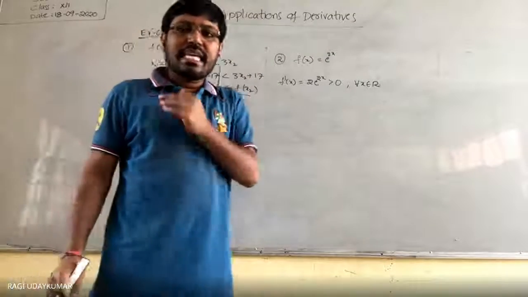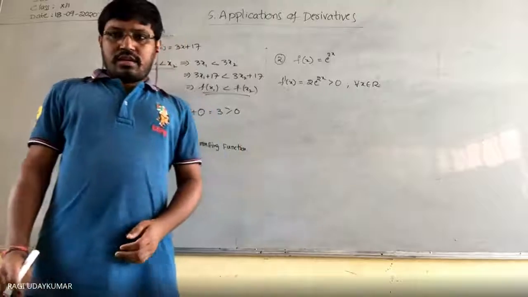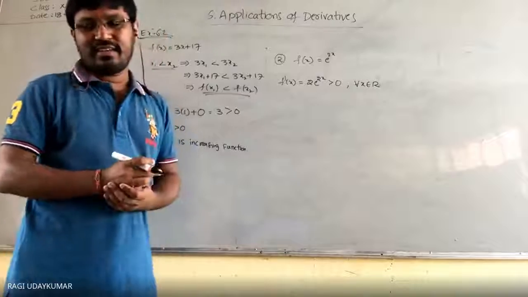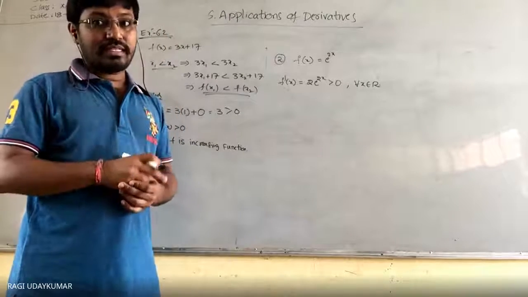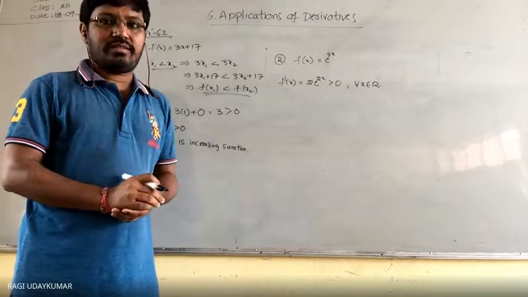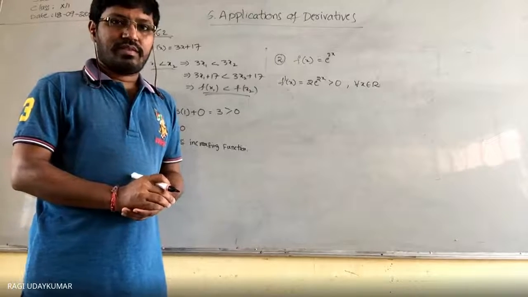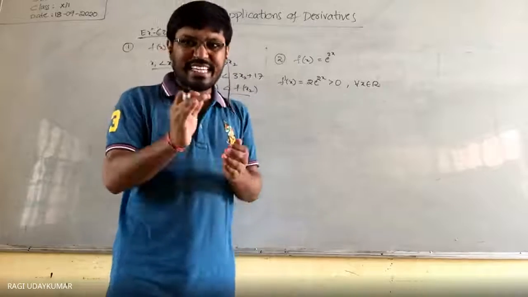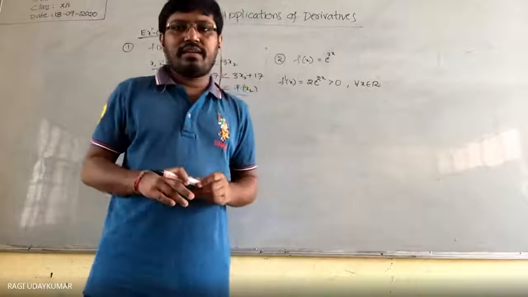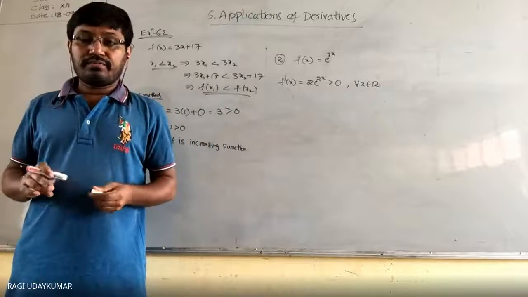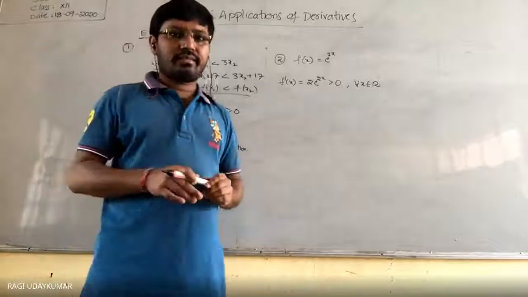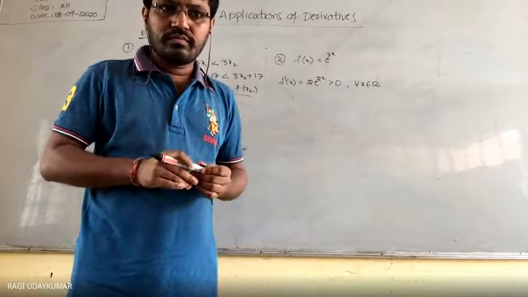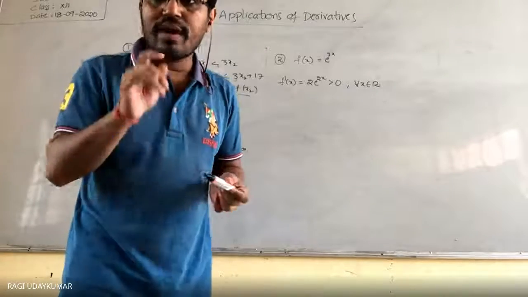Can anyone tell me what the e value is? We said e is the exponential function. I have explained this to you a lot in the previous chapter. At least do you know between which numbers it lies? Do you remember? Between which two numbers does the e value lie? It lies between 2 and 3.